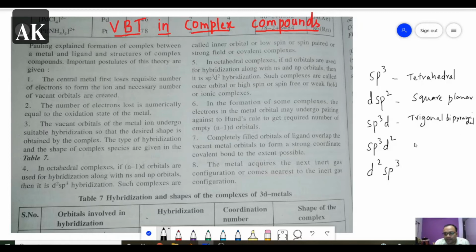Both sp3d2 and d2sp3 have an octahedral shape. So this is the fourth point.